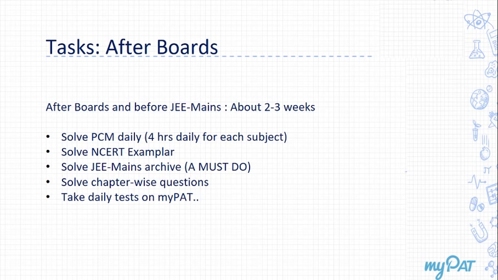Somebody is asking, is Mains informative or IQ based? It's both. There's a lot of information that you need to understand and that you need to memorize. As far as chemistry is concerned, it is more informative than IQ based. So if you have a good memory, you can solve better in chemistry.